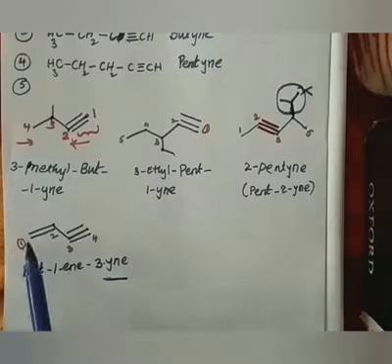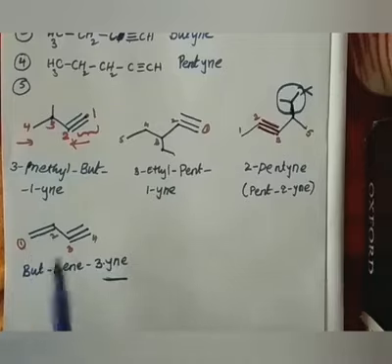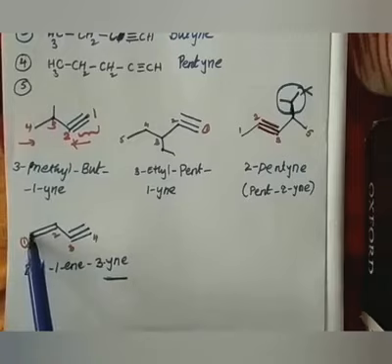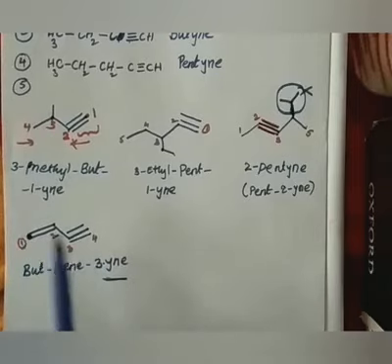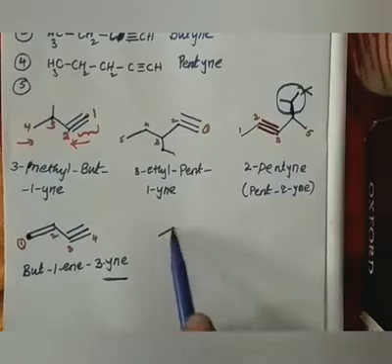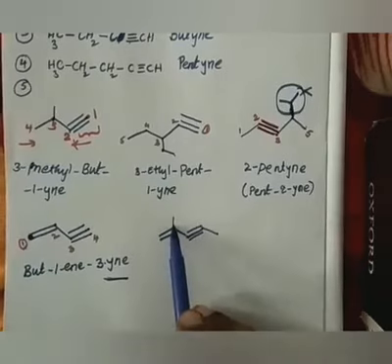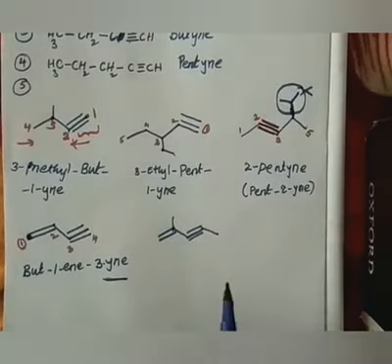Therefore, the double bond should get the least number, but the triple bond should end the suffix as -yne if double and triple bonds both are present in the same compound. I repeat, the double bond should get the least number if a compound contains double and triple bonds together. Then -yne must be the suffix. Again, the position we have to mention, right? So you try, practice. If you are not getting anything, you can tell me here.